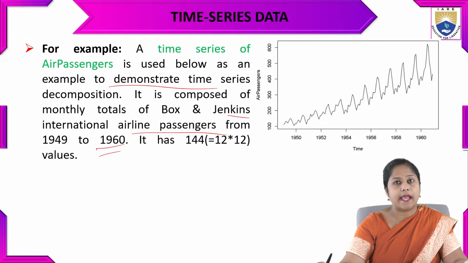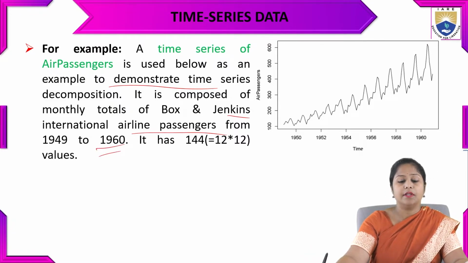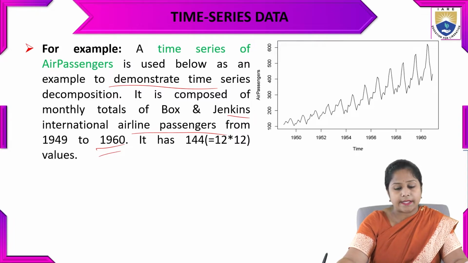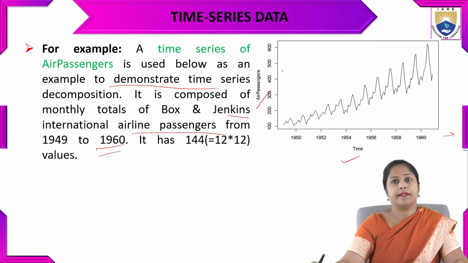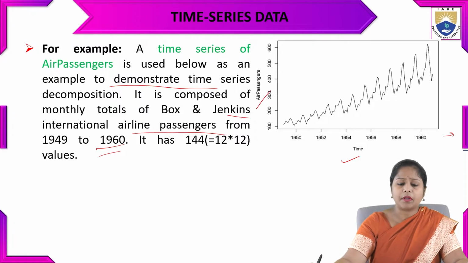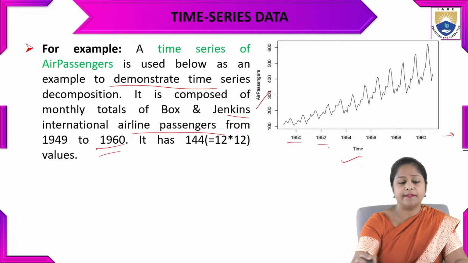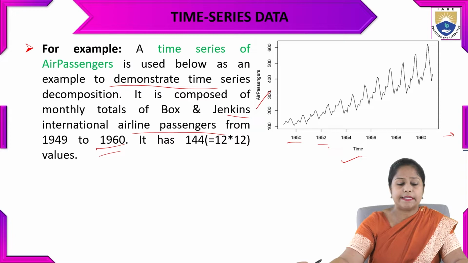This data has 144 values, 12 times 12. On the x-axis we have time, and on the y-axis the air passengers over time, covering the years 1949 to 1960.